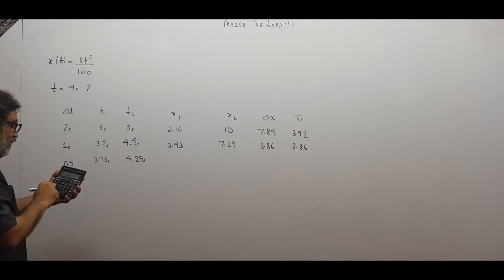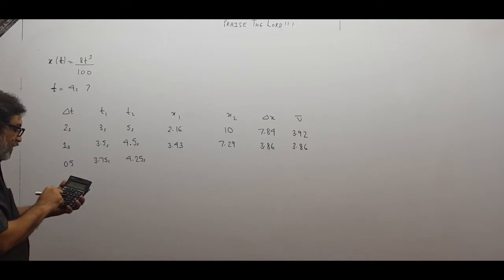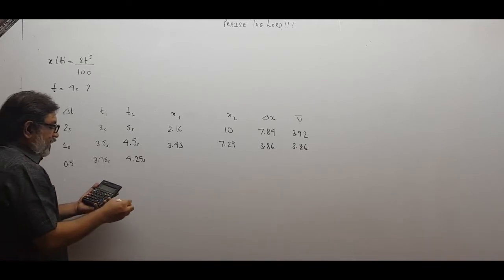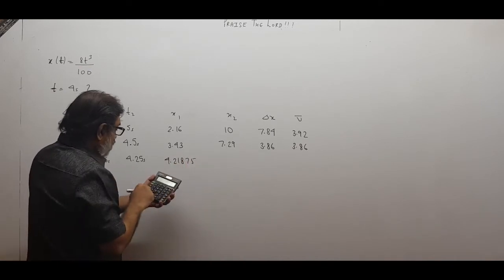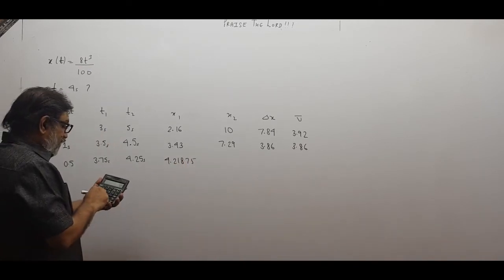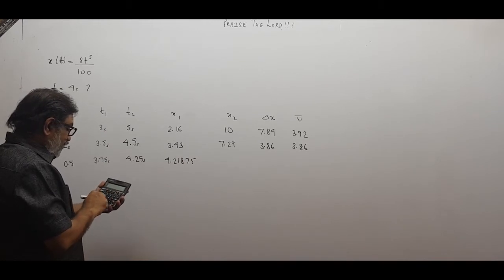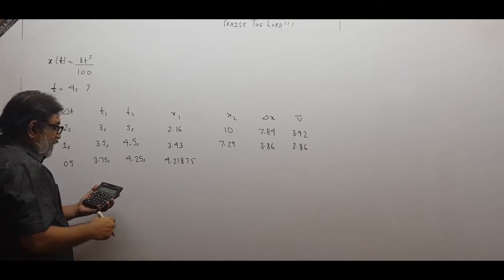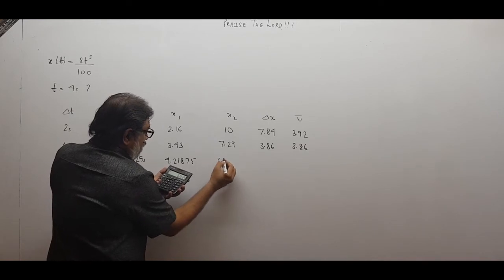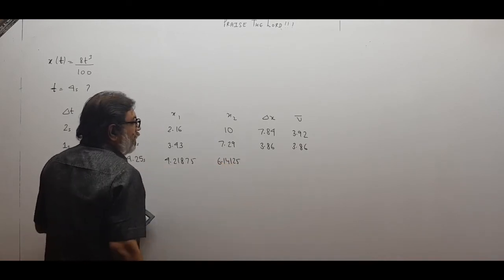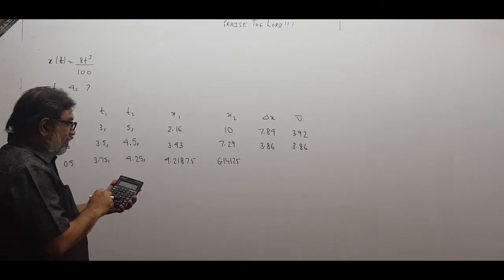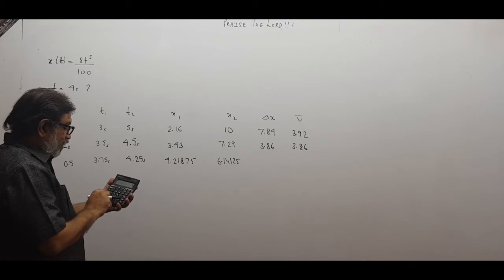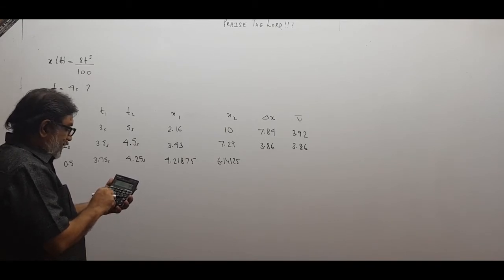3.75 into 3.75 into 3.75 into 8, upon 100. 4.21875. And for 4.25, 4.25 into 4.25 into 4.25 into 8. So this is 6.14125. What is delta x? Subtract. 6.14125 minus 4.21875.